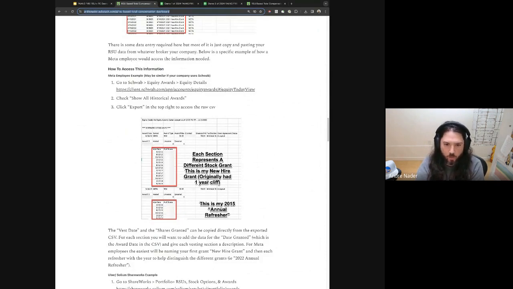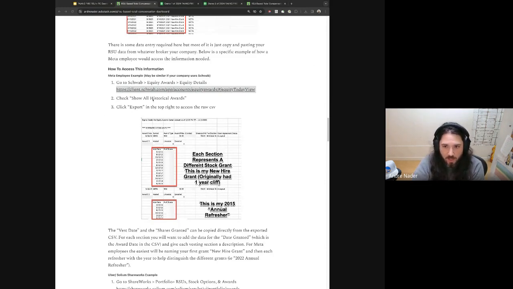But regardless of where you work, your broker should be able to, wherever your RSUs live, this information should be available. So specifically for Schwab, you can easily access that by going to Schwab Equity Awards. And I'll paste this one specifically because I know there's a lot of Meta folks in the call. I'll go ahead and paste this in to the comments just as a quick shortcut of how to access your equity information.